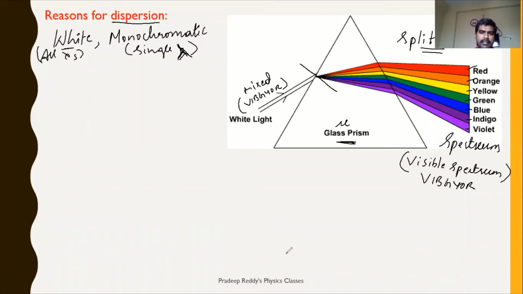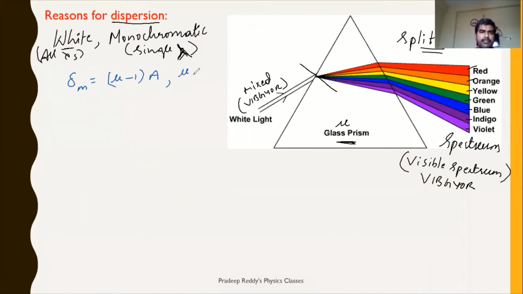We have already learned from the previous slides that delta m is equal to (mu minus 1) into A, and that refractive index will be different for different wavelengths. So refractive index also depends upon wavelength, right?